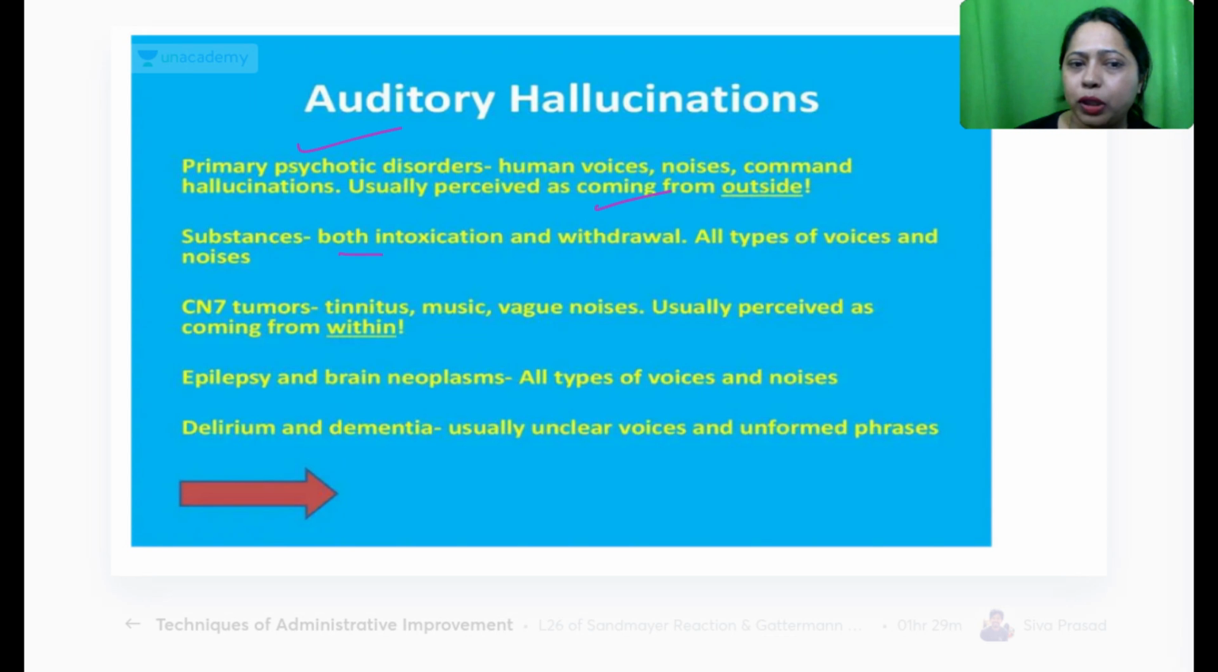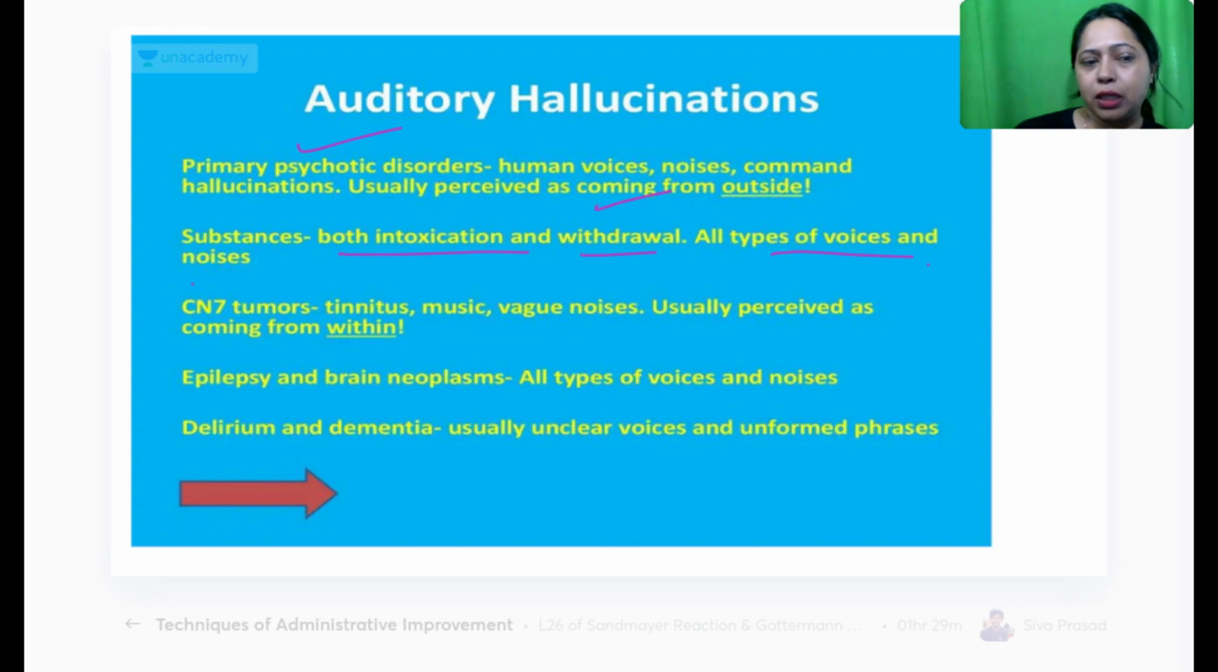Intoxication also. People who are heavily alcoholic can also hear some commands from outside. And it could also be due to withdrawal symptoms. Withdrawal symptoms also can show some auditory hallucinations. All types of voices and noises are heard.